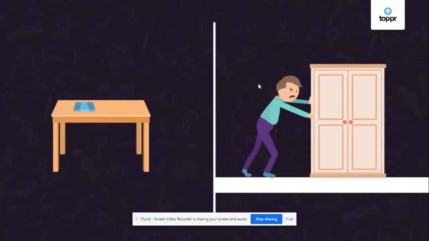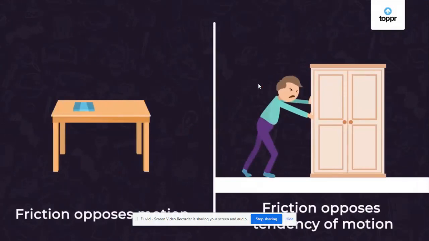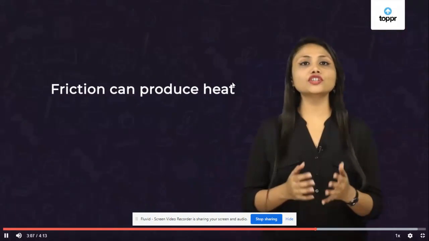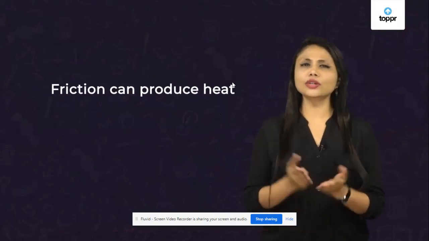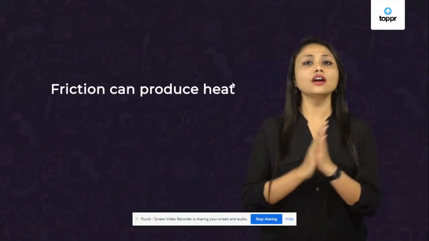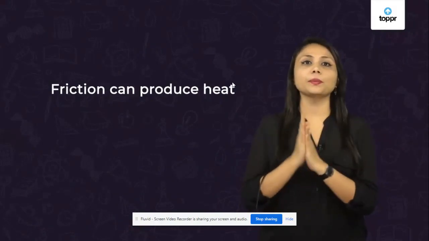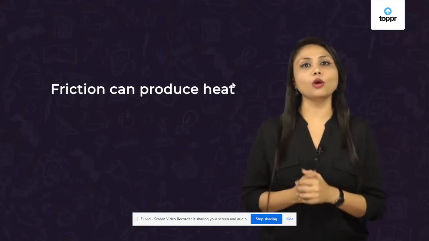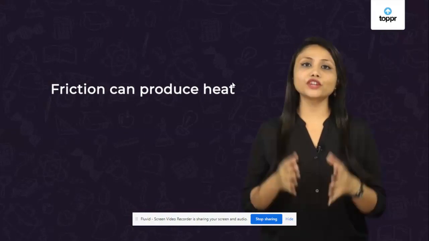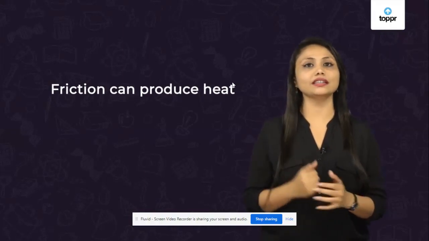So far we have seen that friction opposes motion or the tendency of motion. But this is not it. There are other effects as well. For example, friction can also produce heat. You can try this yourself. Rub your palms against each other. You will feel that they become warm. This happens because the friction between your hands produces heat.